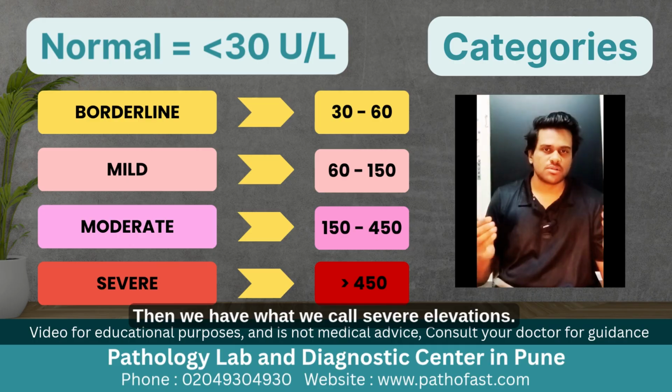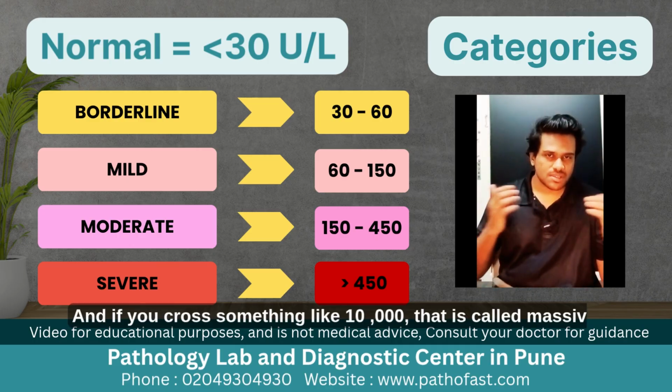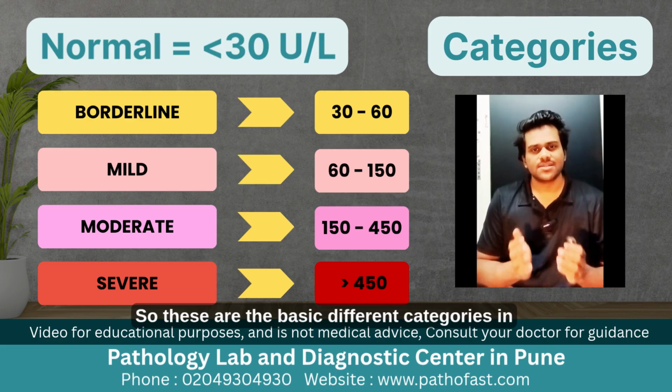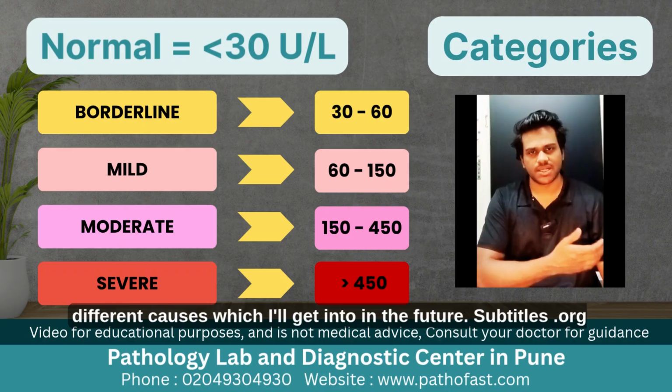Then we have what we call severe elevations. Anything more than 450 is called severe, and if you cross something like 10,000, that is called massive. So these are the basic different categories in which your SGPT will fall, depending upon the different causes, which I'll get into in the future.